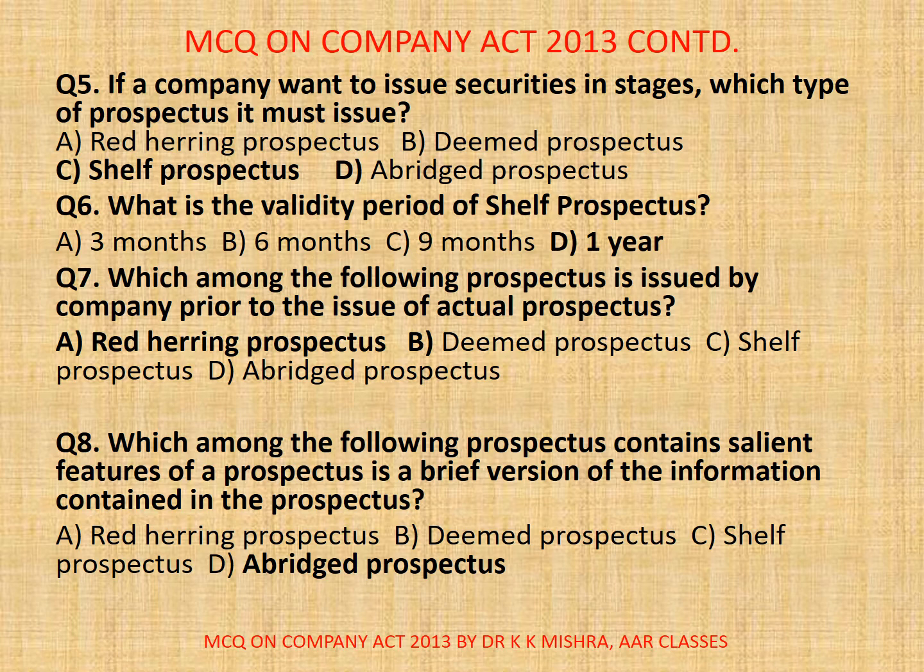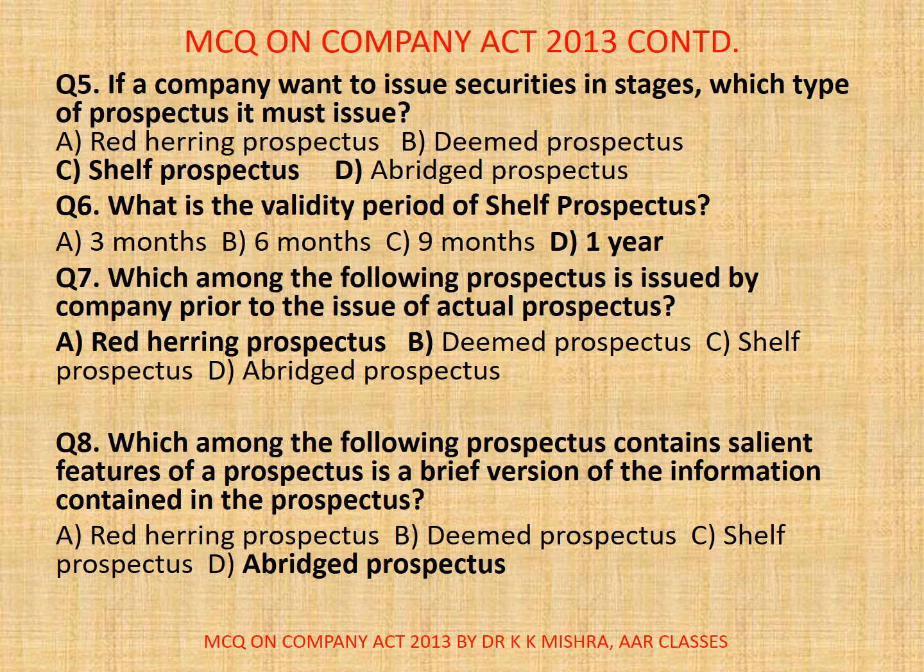Now, question number 6. What is the validity period of shelf prospectus? Options are A. 3 months, B. 6 months, C. 9 months, D. 1 year. Correct option is D. 1 year. Here, the validity of the shelf prospectus shall be for a period of not exceeding 1 year, which shall commence from the date of opening of the first offer of securities under that prospectus.